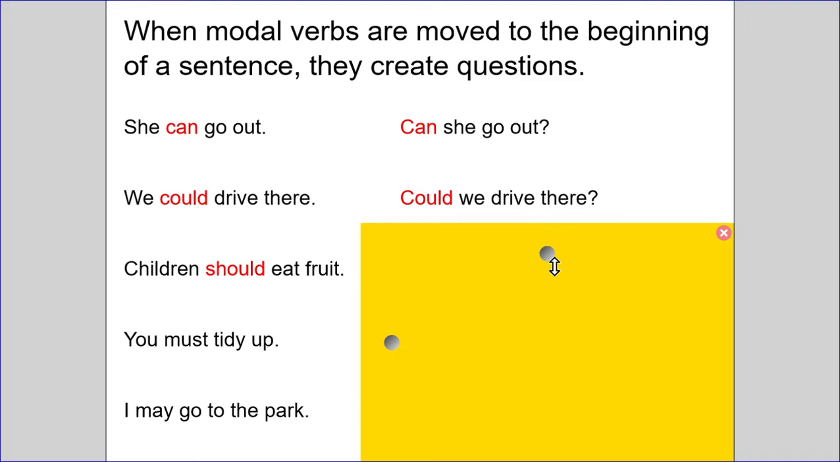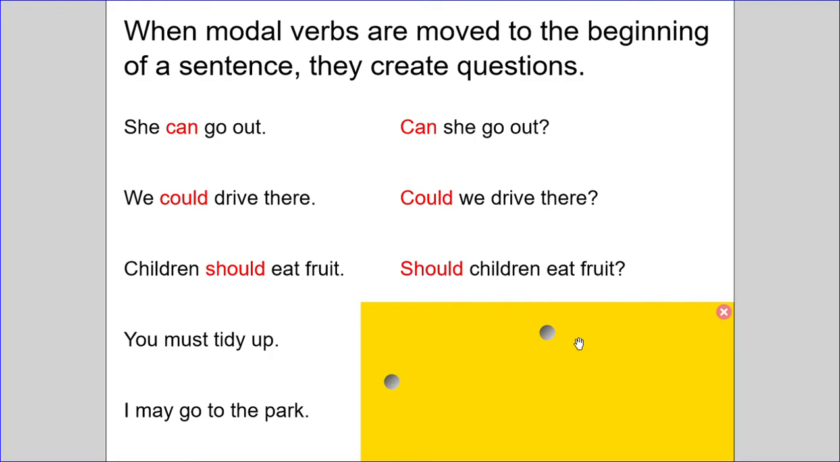So let's have a look at the next one. Children should eat fruit. Find the modal verb, put it to the beginning. What will the sentence be? What will the question be? Should children eat fruit? Let's have a look at the next 2. I'd like you to find the modal verb, move it to the beginning, create your question.